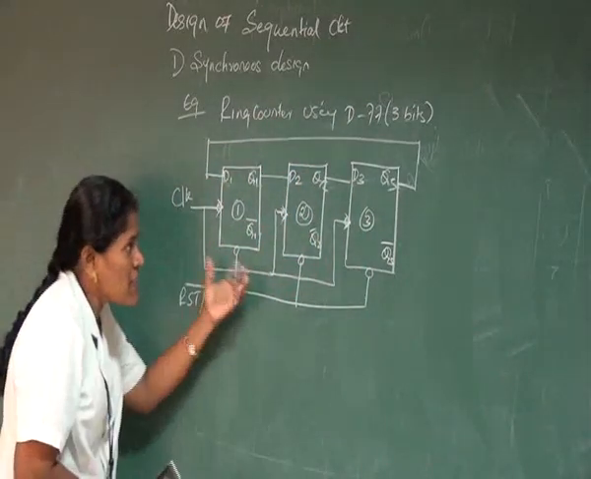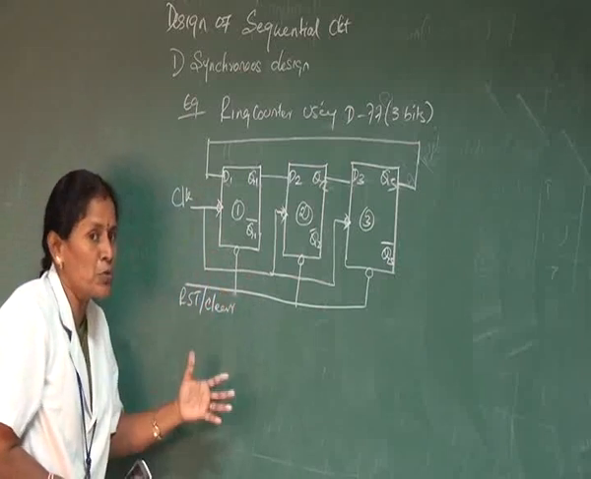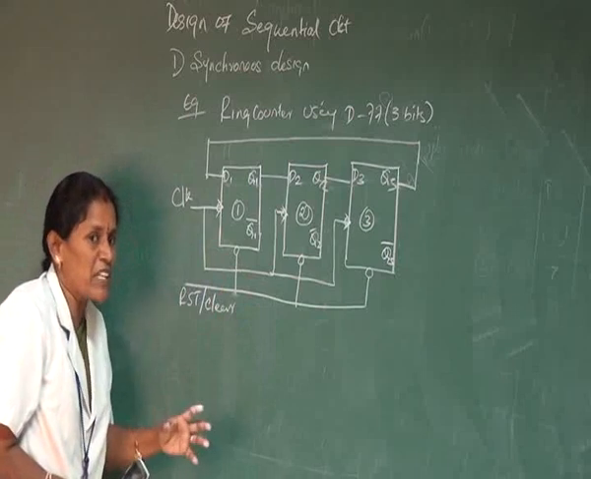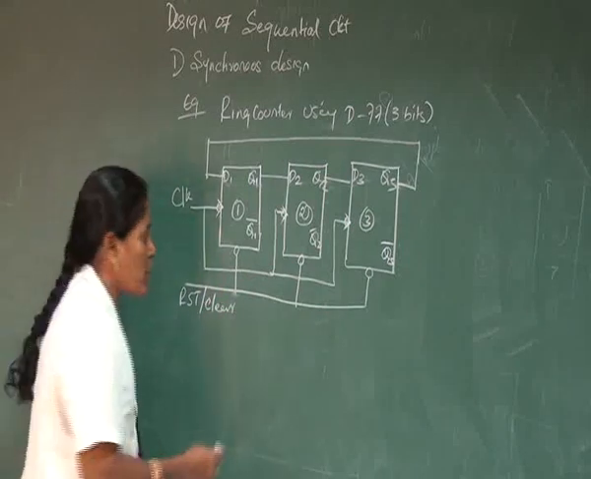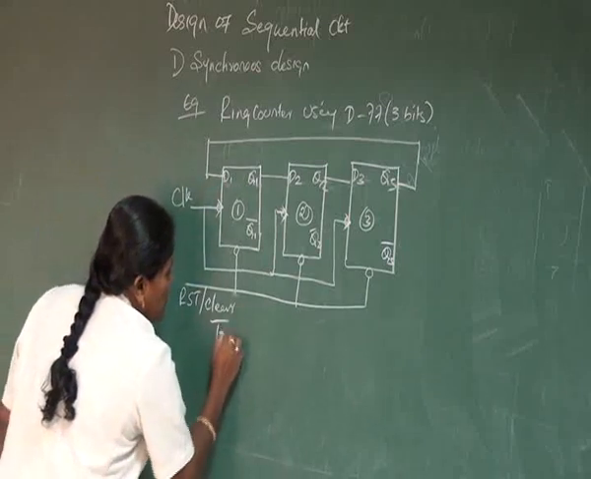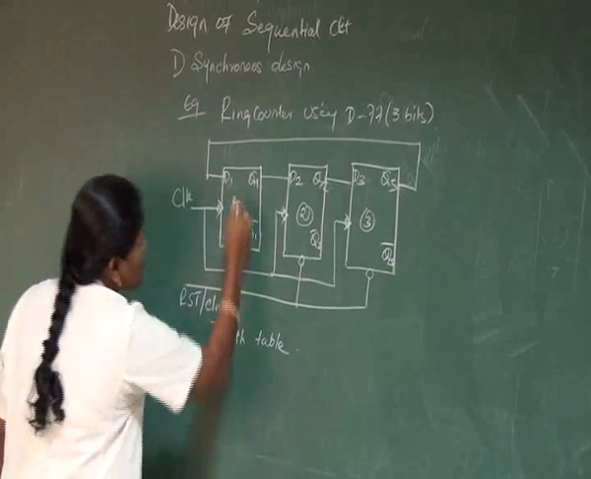Okay, now for the circuit explanation, first we require a truth table or a timing diagram. This will be explained in two modes. First we move on to the truth table part, the truth table for this function.